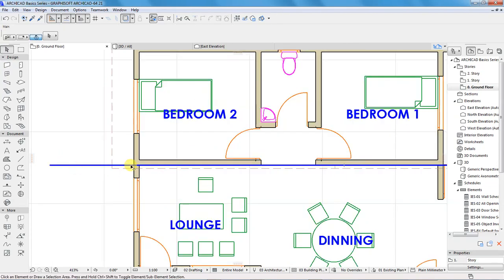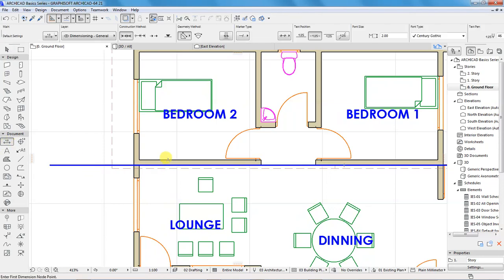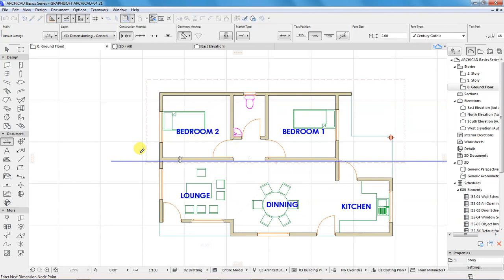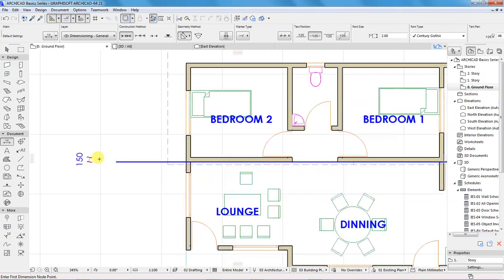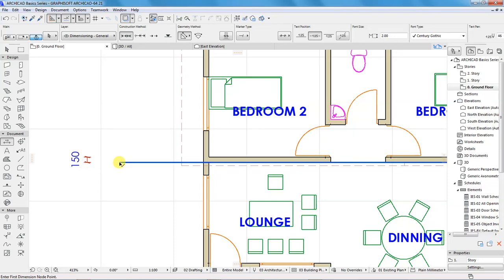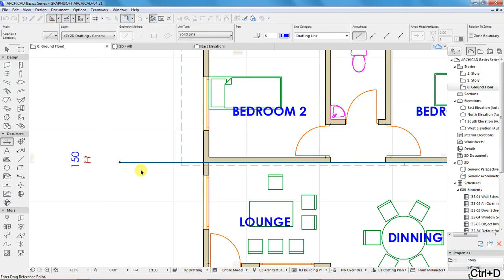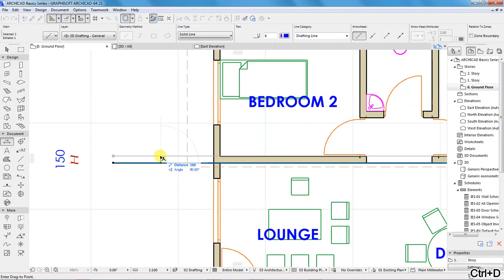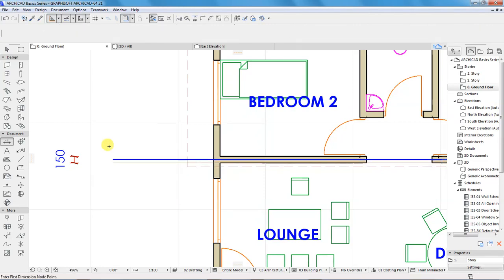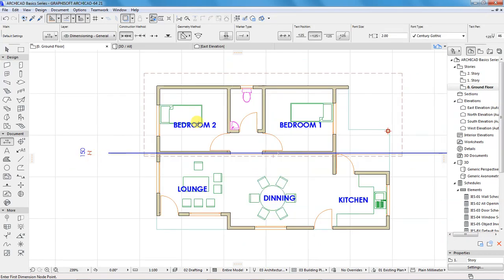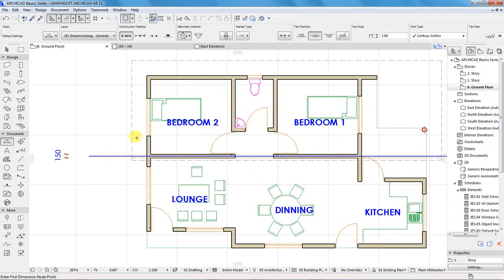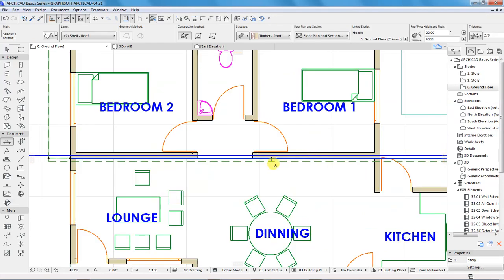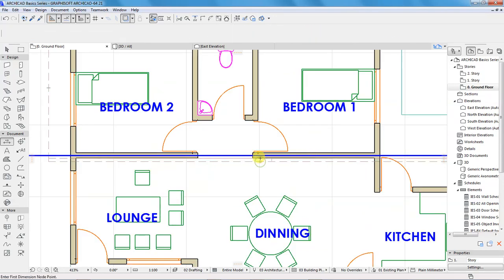So the midpoint of this wall is, let me see, the wall itself is 150 millimeters. So I'll put this line at the center, drag it towards this point by 75 millimeters. Then I can use it as my reference. So I'll select this roof and select the offset option.